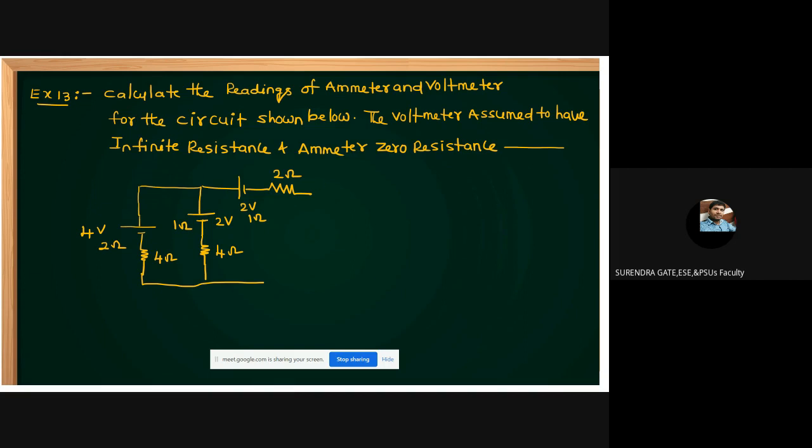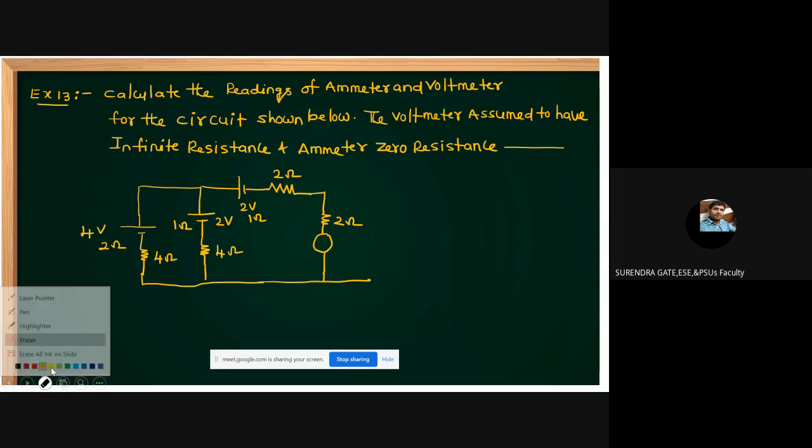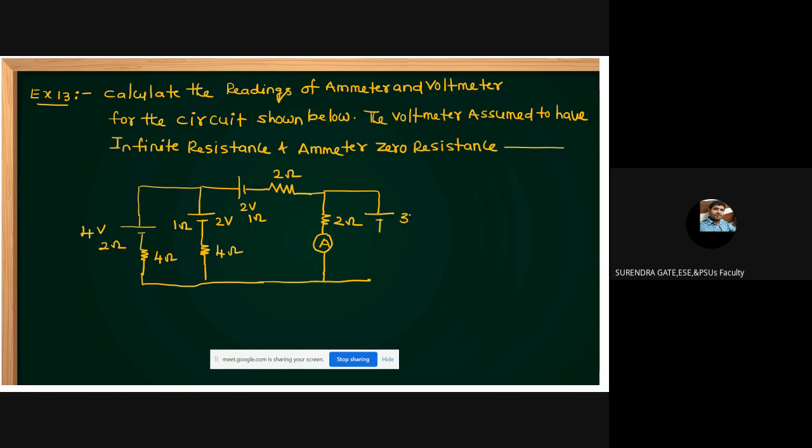And one more resistance is given here, 2 ohm resistance, in series with a current source. Sorry, this is not a current source, it is an ammeter. You want to find the reading of this ammeter, which means you want to find the current in the circuit. And one more source is connected. It is a 3 volt voltage source whose internal resistance is 2 ohms. And additionally, one more resistance, 3 ohms, is connected.